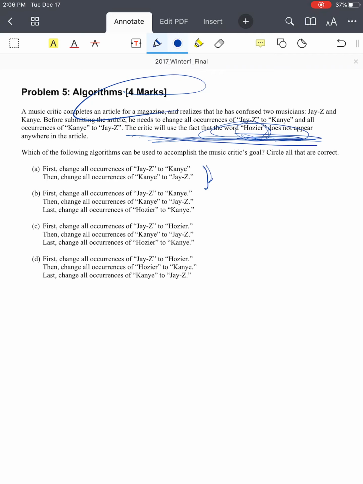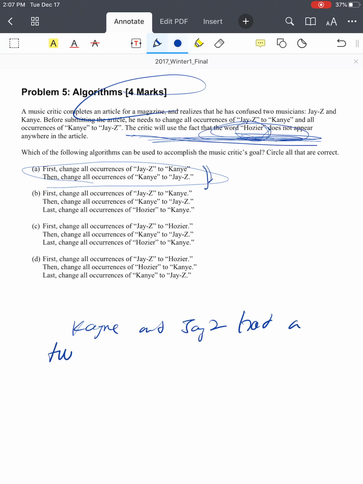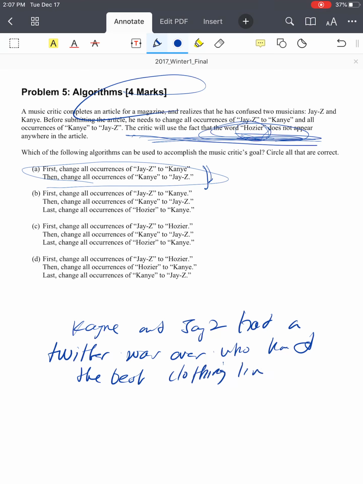So let's see how that would work for A. Say the sentence is: Kanye and Jay-Z had a Twitter war over who had the best clothing line.